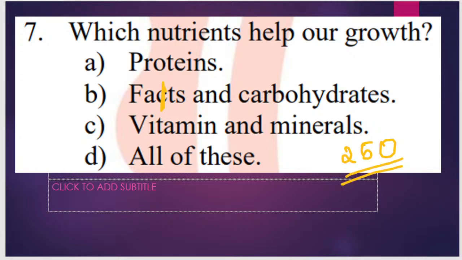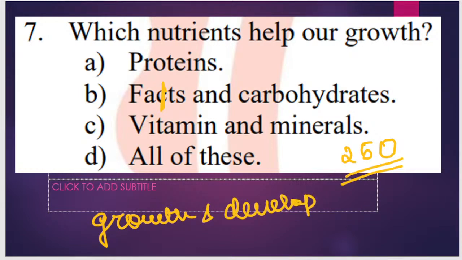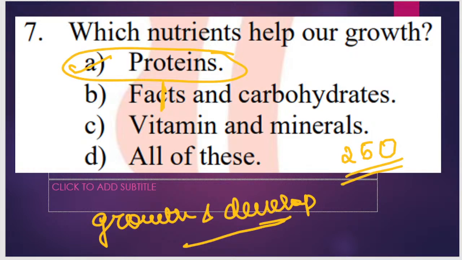Pranush, D is not the answer. For growth and development of the body we must consume more and more protein. A is the correct answer. Food is of three types: energy giving food, fats and carbohydrates; bodybuilding food, proteins; and protective food, vitamins and minerals.